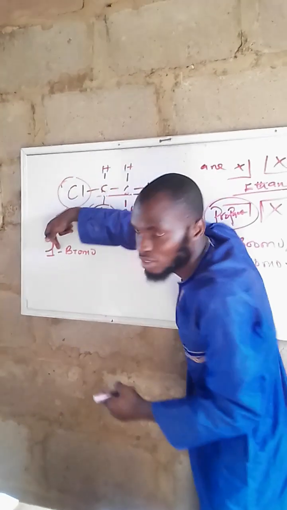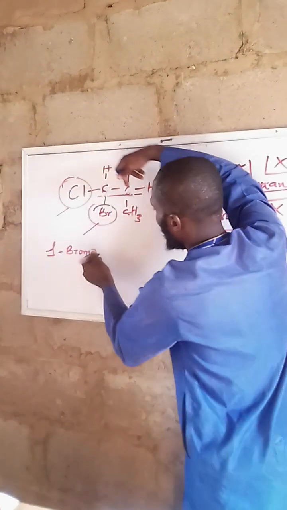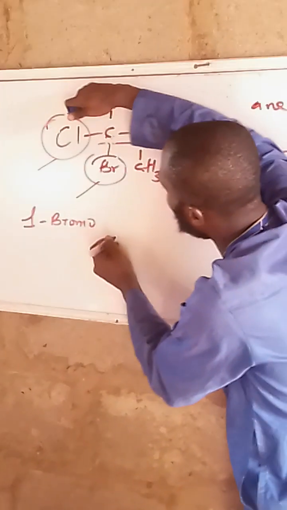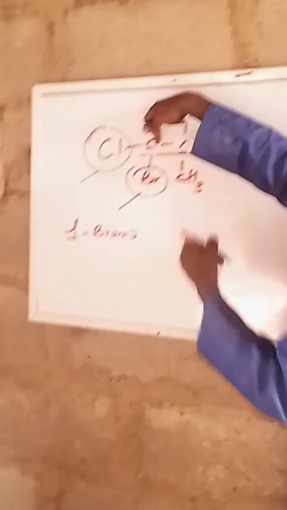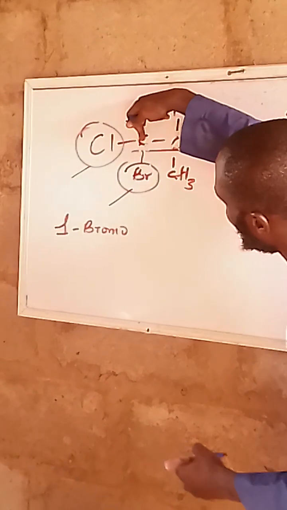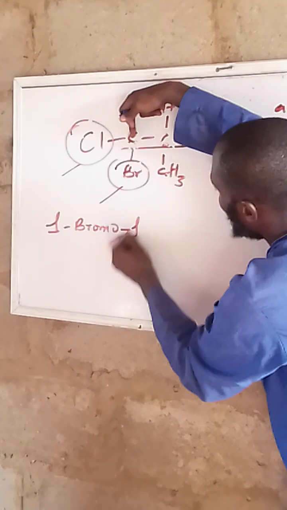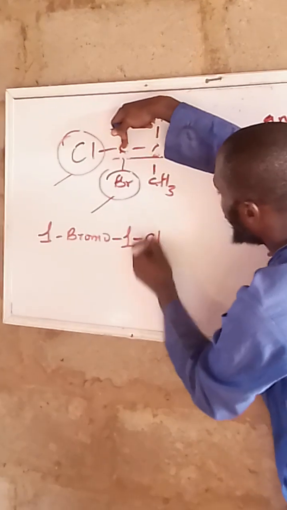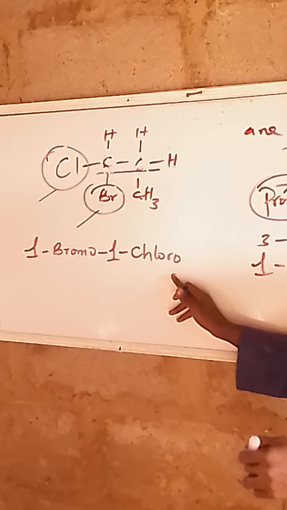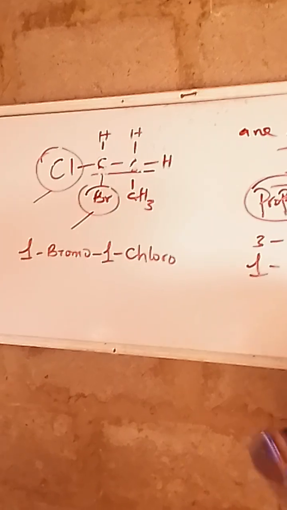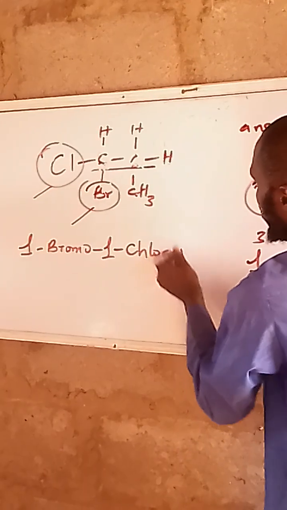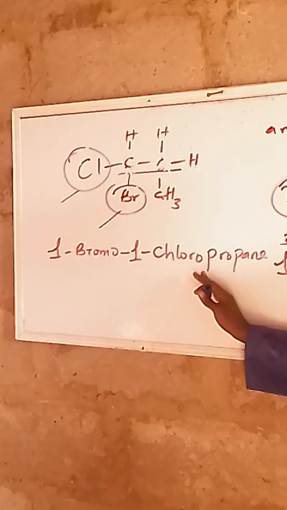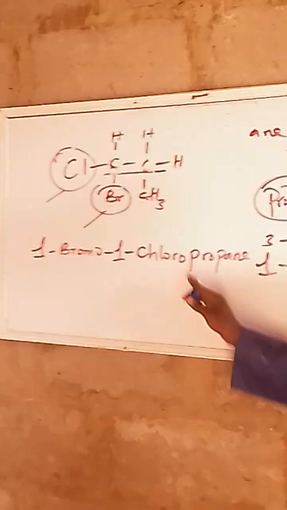You see what we put? Numbers, then alphabet. You put the number. What follows? Do we have any bromine again? No. The only substituent we have left is chlorine. It is also on carbon number 1. You continue from where you started. You can't come here. It is also found on carbon number 1, so put another 1. What would that be? Chloro, because it is an ordinary 1 chlorine that we have. Is there any more substituent here? No. What is the family name now? Propane. So that is the answer: 1-bromo-1-chloropropane.